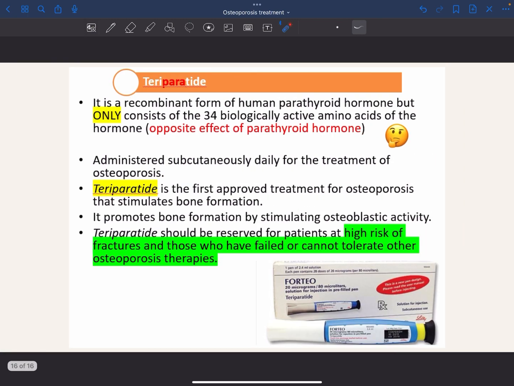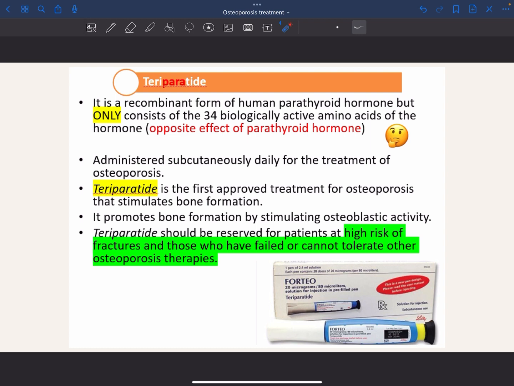Okay, then lastly we have teriparatide, which is the only drug that we are discussing here that will activate the osteoblasts. It is a recombinant form of human parathyroid hormone, but only consists of the 34 active amino acids of the hormone.